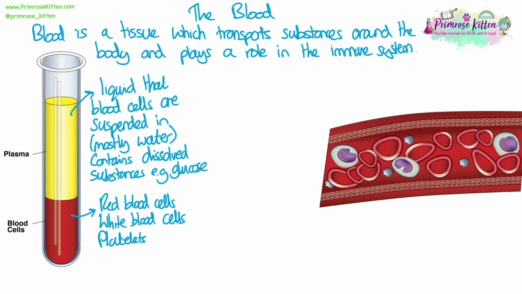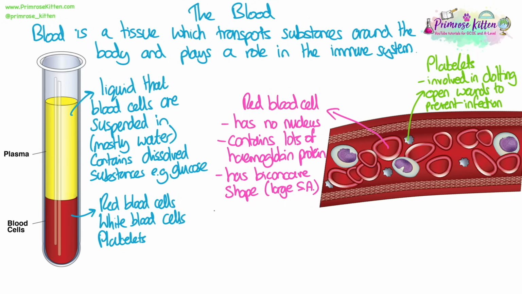The rest of the blood is made up of 3 different types of blood cells that are suspended in this liquid. They're red blood cells, white blood cells, and platelets. Platelets are involved in clotting open wounds to try and prevent infection or to prevent excess bleeding.